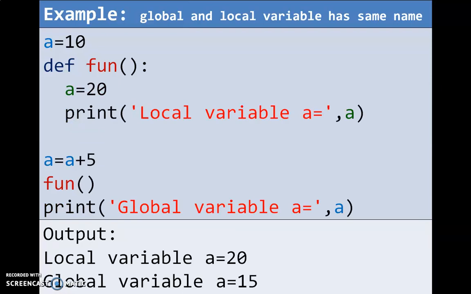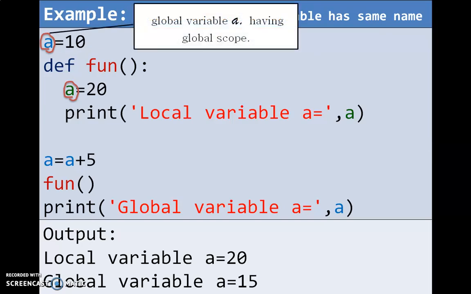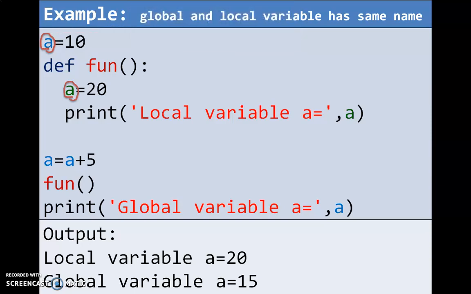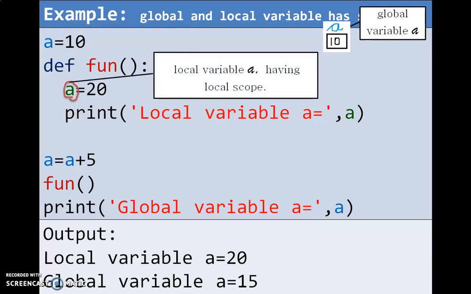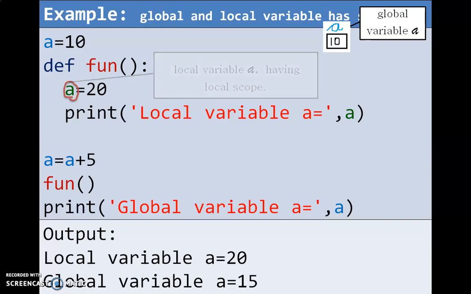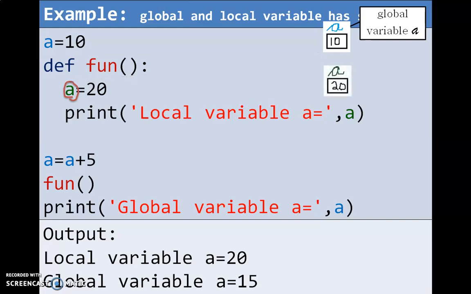Global and local variables have the same name. So in this example, there is a global variable a whose value is 10, and there is a local variable also with the same name a whose value is 20. Global variable a has global scope. So a is assigned the value 10. It is a global variable. And the variable within the function, which is a local variable, has local scope. It is assigned the value 20. Local variable a.